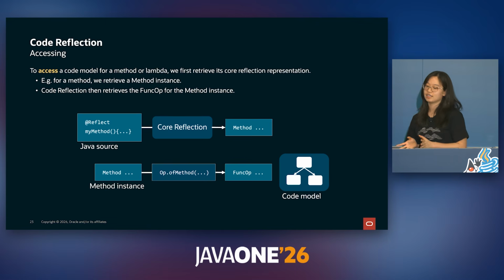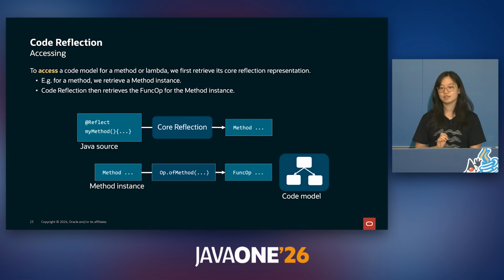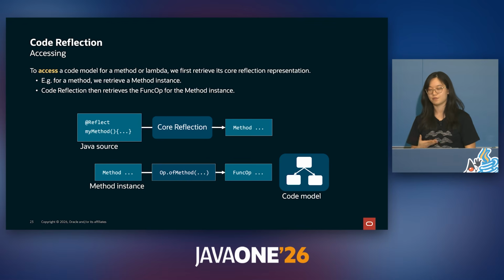Before we can do anything like traversing or transforming these code models, we of course need to access them first. To access a code model for a method or lambda, we first retrieve the corresponding core reflection representation. For example, for a method, we retrieve a method instance. We then pass the method instance into code reflection, which will retrieve the corresponding func-op, like below.